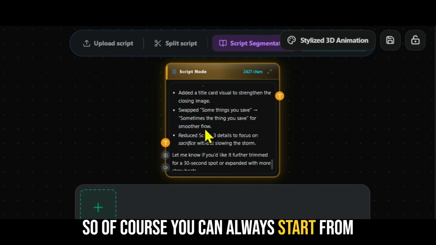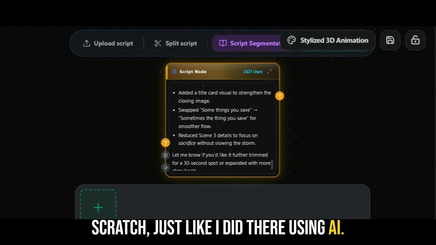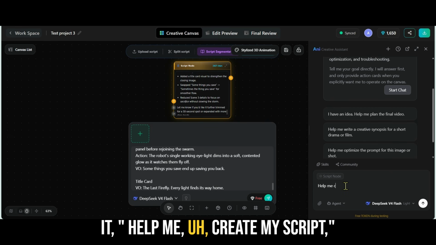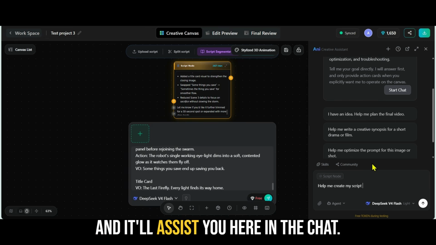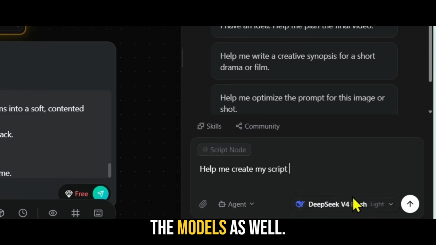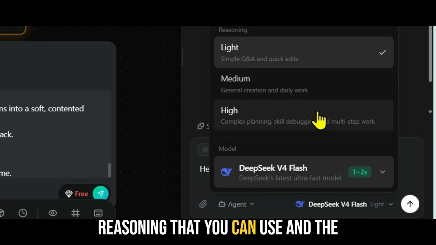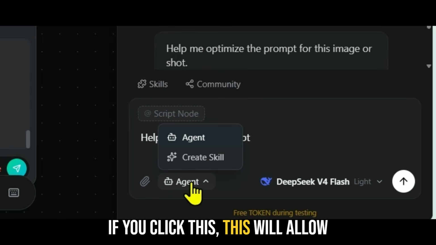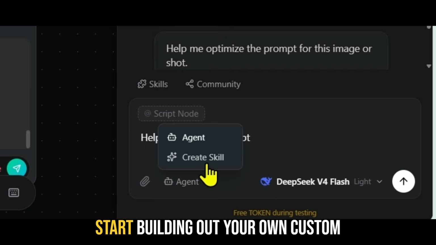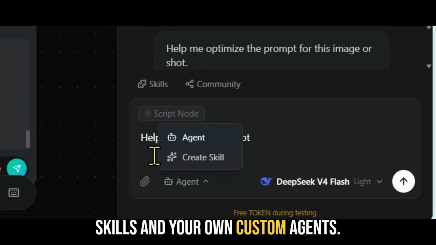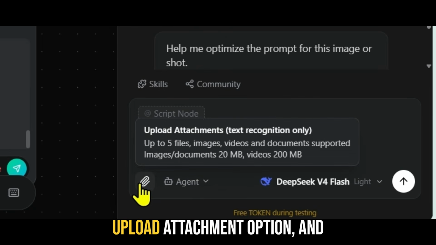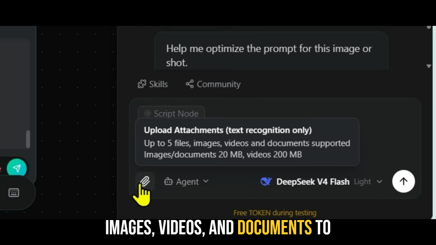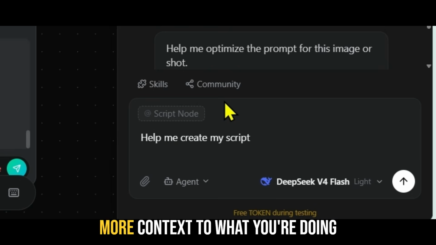So of course, you can always start from scratch, just like I did there using AI. You can also talk to the Annie creative assistant here on the right by telling it, help me create my script, and it'll assist you here in the chat. Down here, you can see the models as well. You can see the different type of reasoning that you can use and the models that you can select from. You also have this agent option here. If you click this, it will allow you to create a skill, so you can start building out your own custom skills and your own custom agents. You can also click here on the upload attachment option, and you can upload up to 5 files, images, videos, and documents to support the project and to add more context to what you're doing.